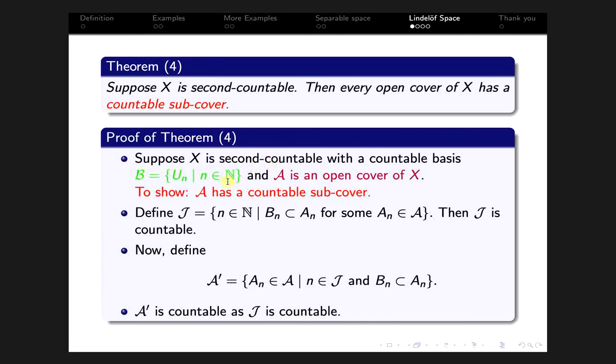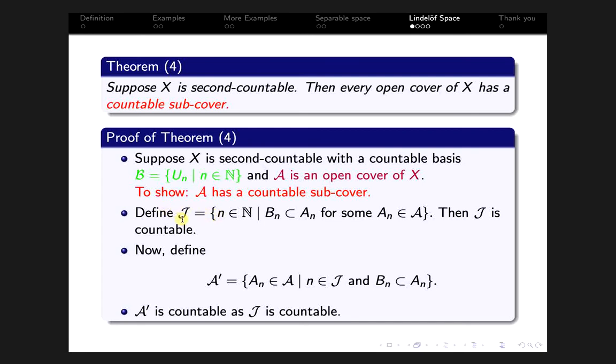This is a countable collection of open subsets of X, and this is a basis for the topology on X. Let script A be an open cover of X. We have to show that script A has a countable subcover.